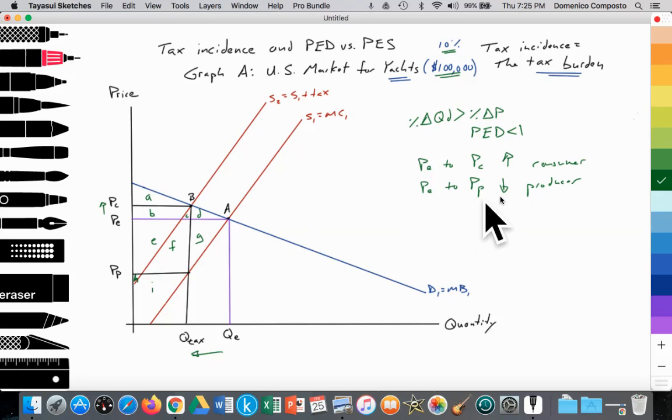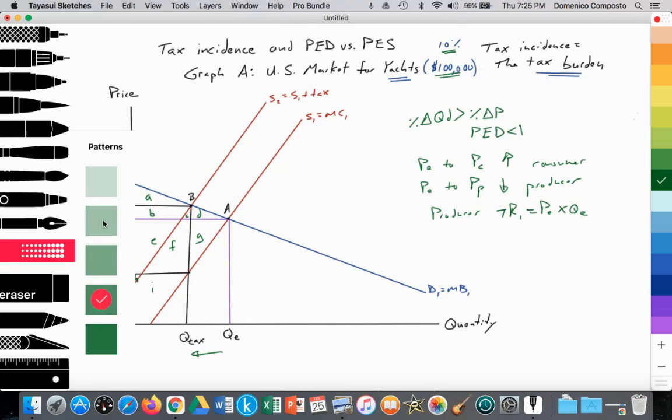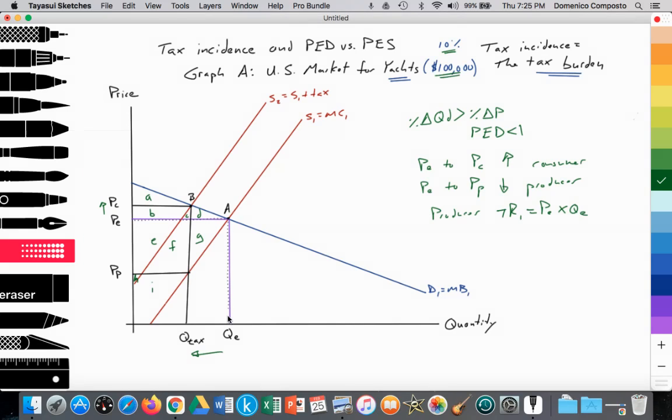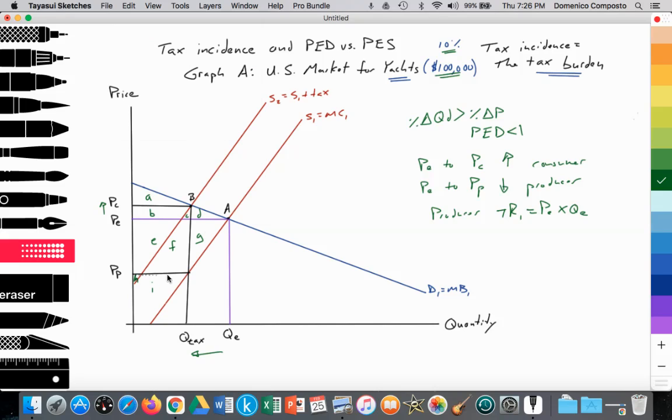In addition, we see that the total revenue is falling for the producer. So the producer had total revenue, originally total revenue 1, which is equal to PE times QE, which is this rectangular area here. So total amount of money that the yacht firms were making, and then it's reduced because now they're receiving a lower price, selling a lower quantity, and so they have less total revenue, and as a result they will have to decrease the quantity supplied and fire labor, thus leading to unemployment in the yacht industry.